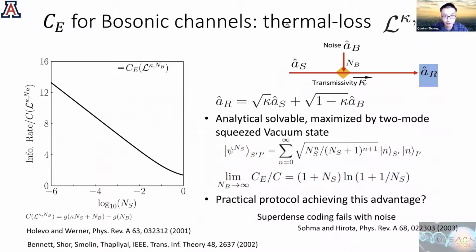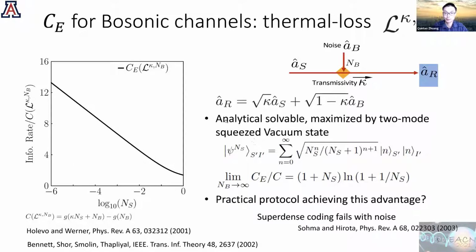Now instead of general channels, let's consider bosonic channels of thermal loss. This thermal loss channel can be described by this Heisenberg-Bogoliubov transform of the input mode, where you mix it with the thermal noise mode and you get the output mode. Experimentally, this is just a beam splitter with the insertion of a lot of noise in the system, and there's a finite transmissivity between 0 and 1.